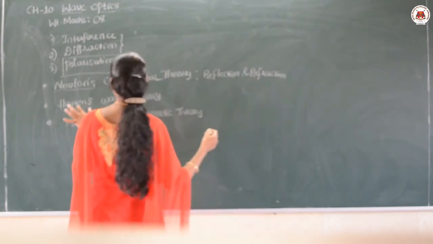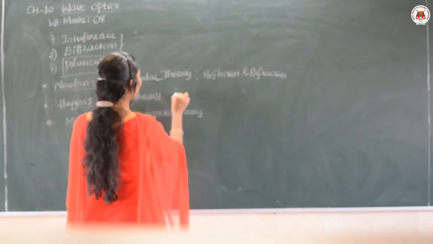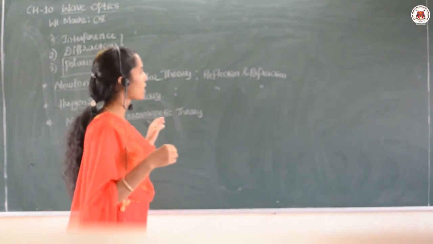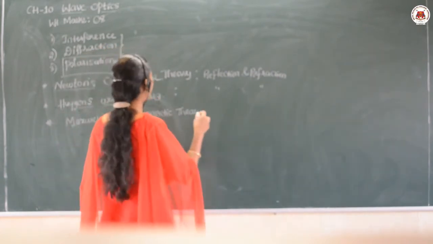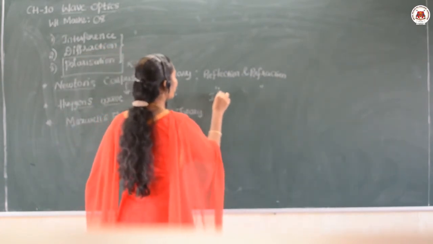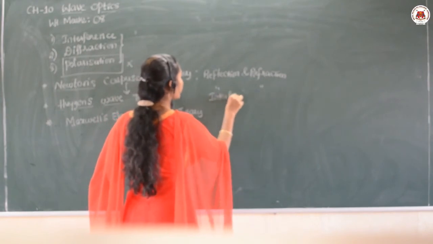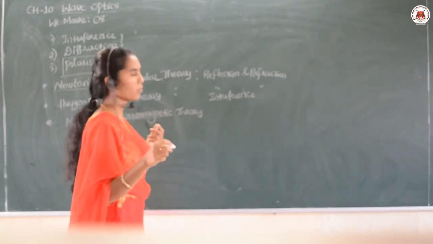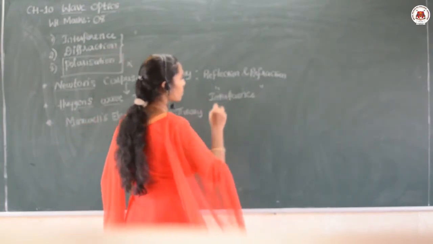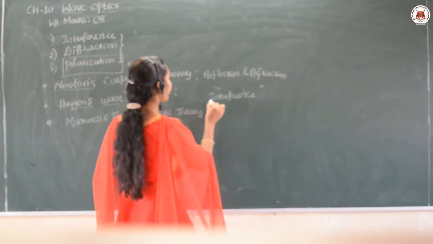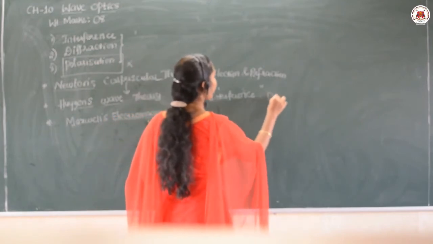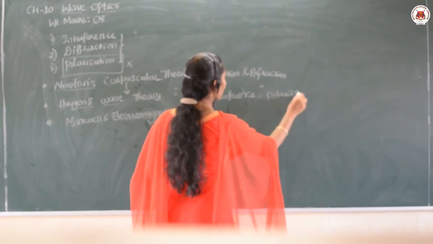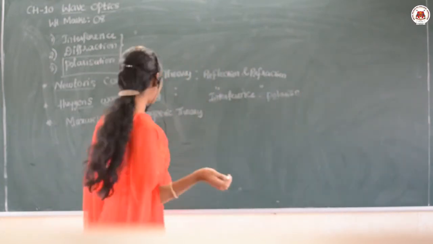And in the Huygens wave theory, we can study phenomena such as reflection, refraction and even interference also, because the Huygens wave theory considered that light is in the form of a wave. Okay? So interference was also discussed, but here the polarization of light was not explained.